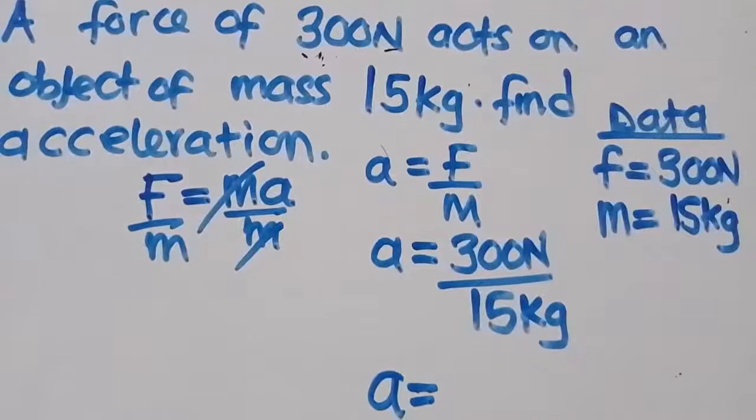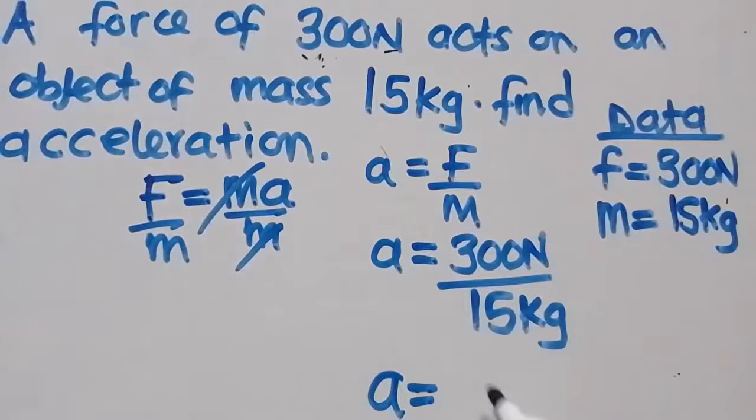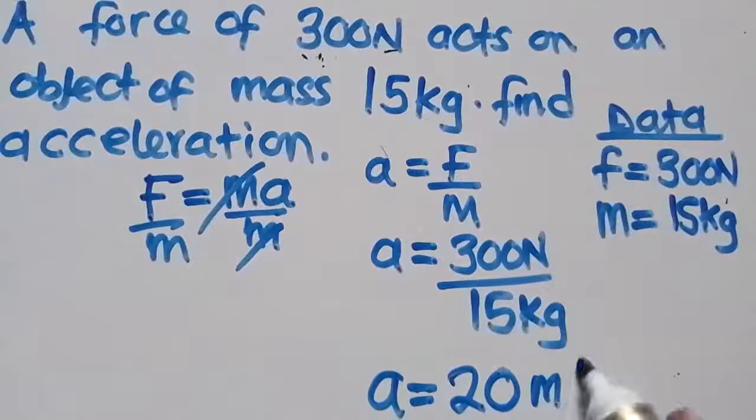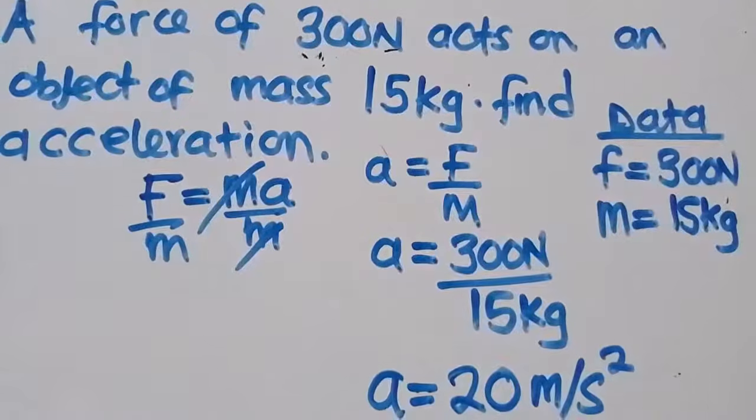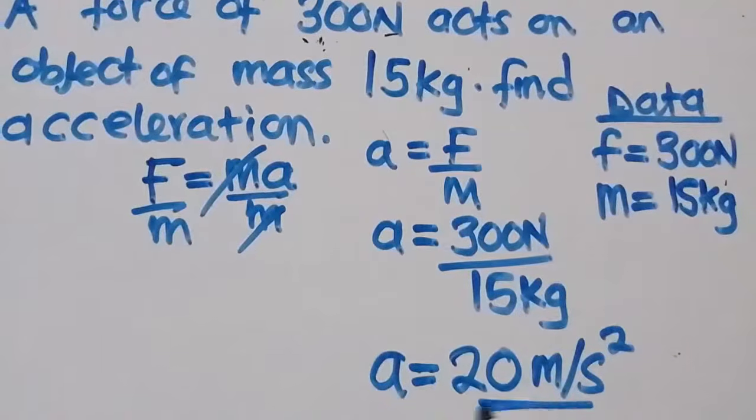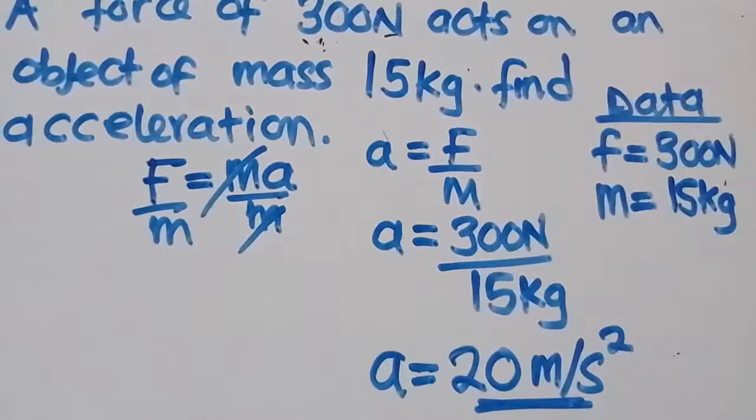So when you divide there, what answer are you going to get? When you say 300 divided by 15, what are you going to get? We are going to get 20. So I'm going to say 20 meters per second squared. So that is the what? That is the force. So that's how you need to calculate the acceleration.